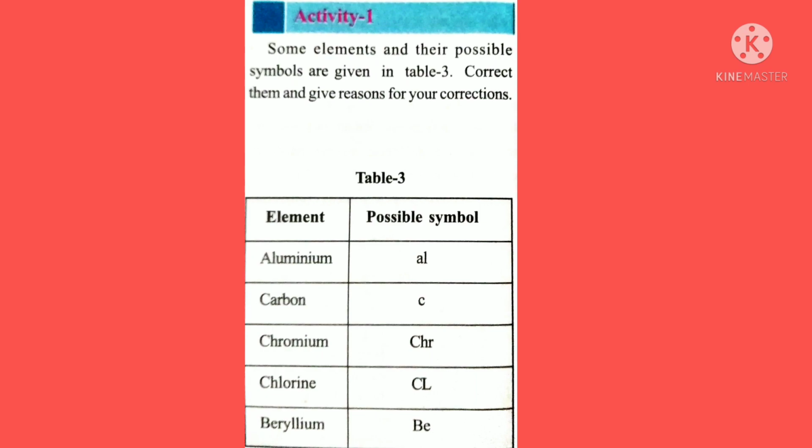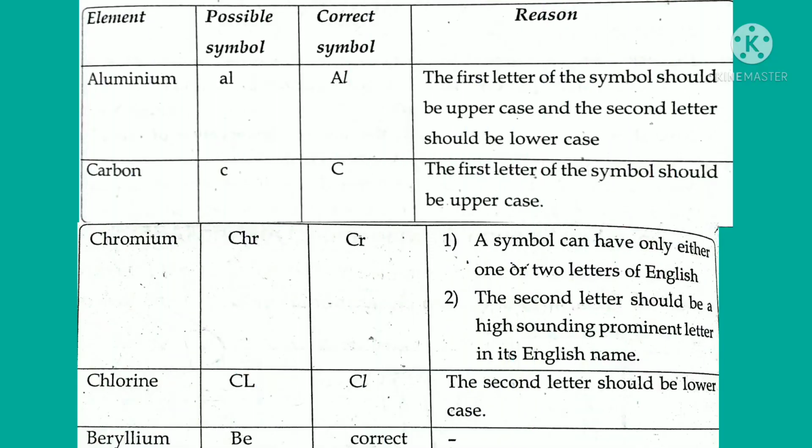For aluminium, the symbol is written with a small letter first and a capital letter next, so this is wrong. The first letter of the symbol should be uppercase and the second letter should be lowercase. So the first letter A is capital and the second letter l is small. So Al is the aluminium symbol.